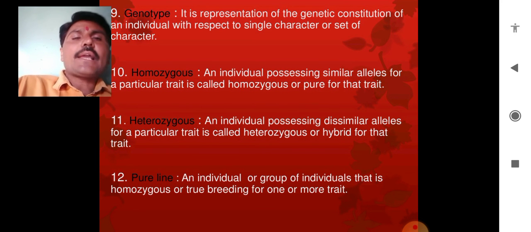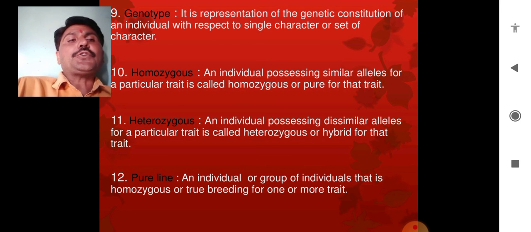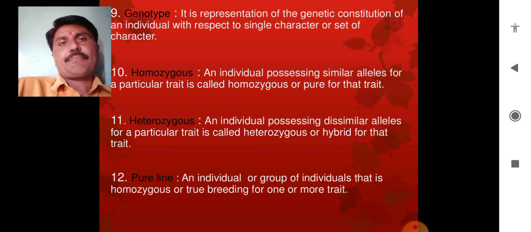A single organism or a group of organisms which are homozygous, meaning possessing similar alleles, can be true breeding for one or more characters, and this condition is called a pure line.